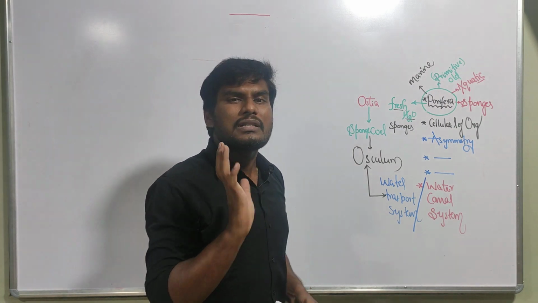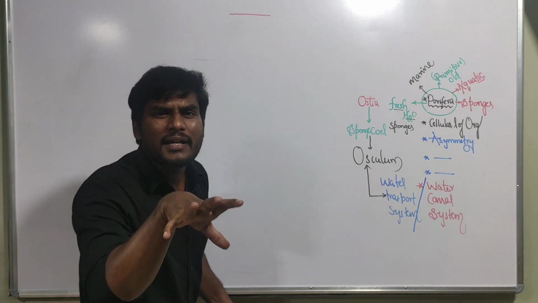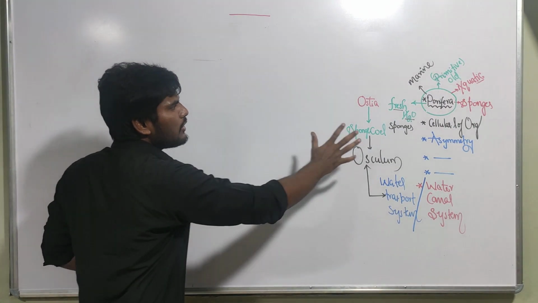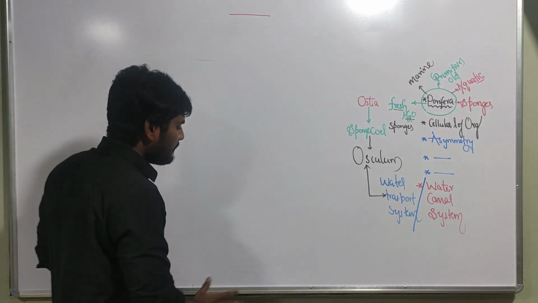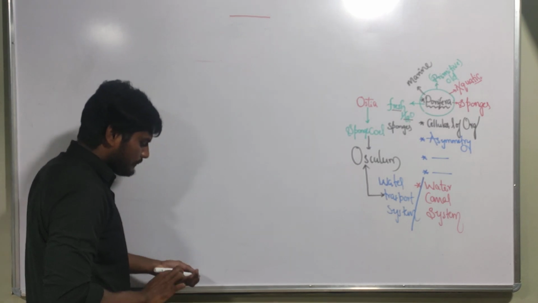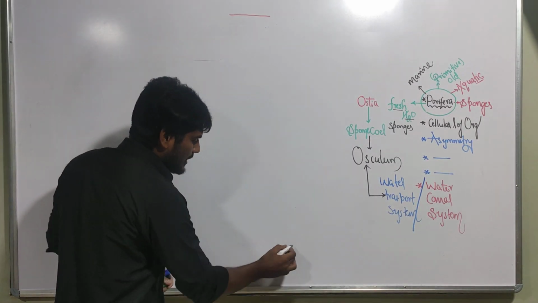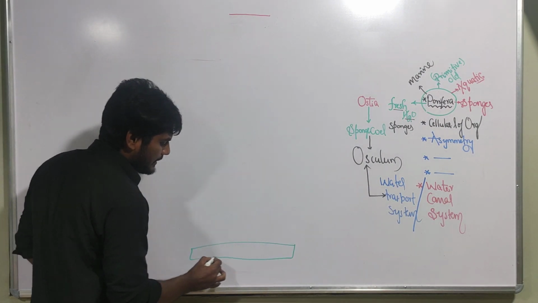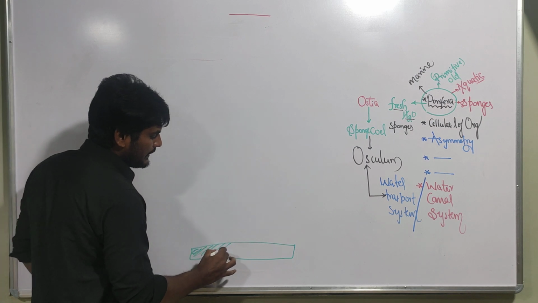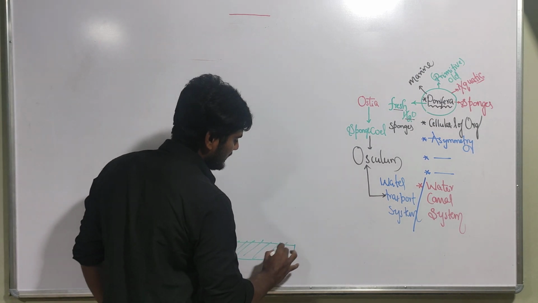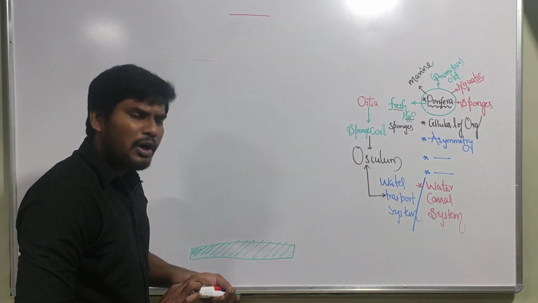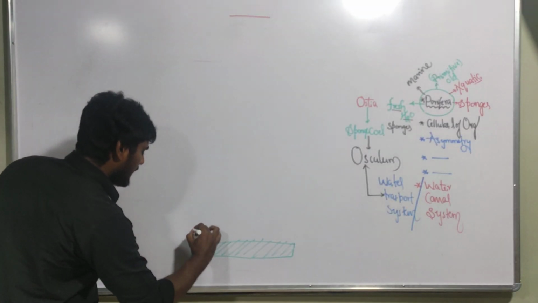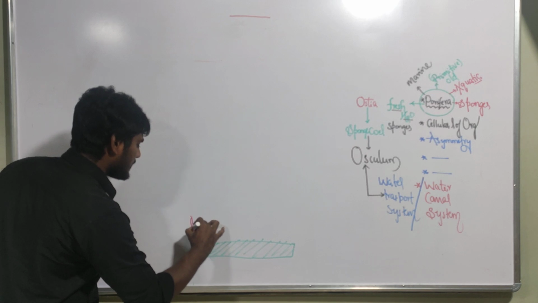Let's make a rough diagram of a sponge. They are present in aquatic environments, mainly in marine water. For example, this is the substratum, meaning the base. They are not moving. The whole body is made up of cells, like this.